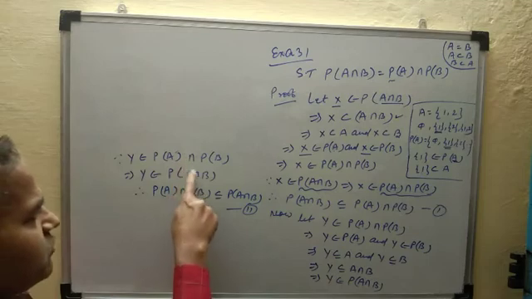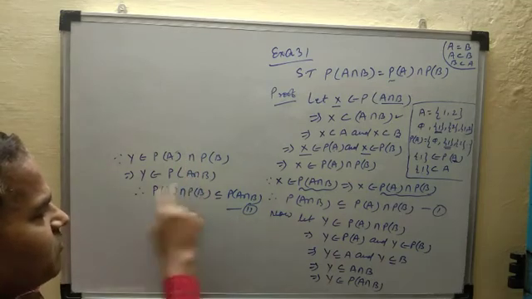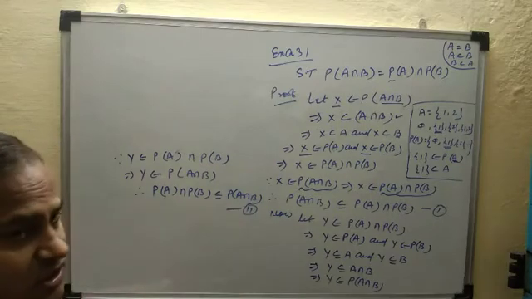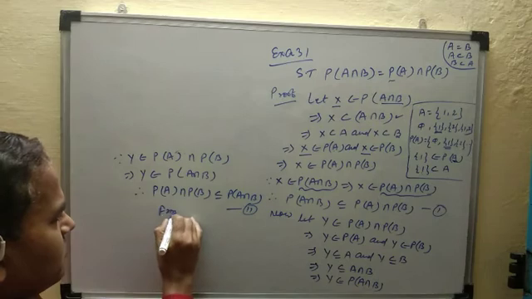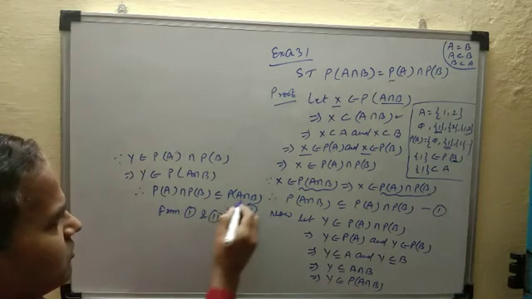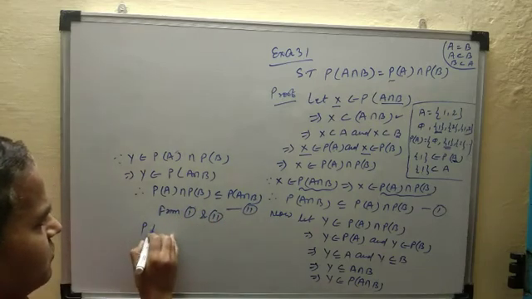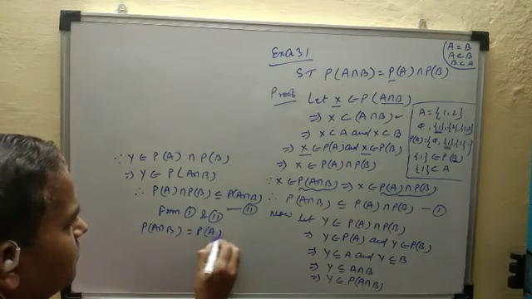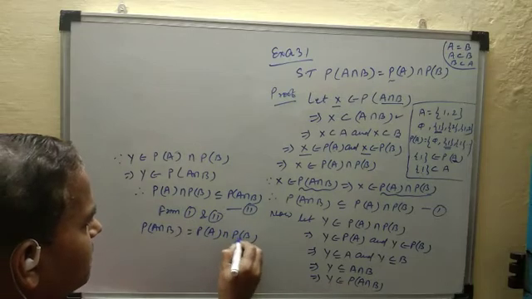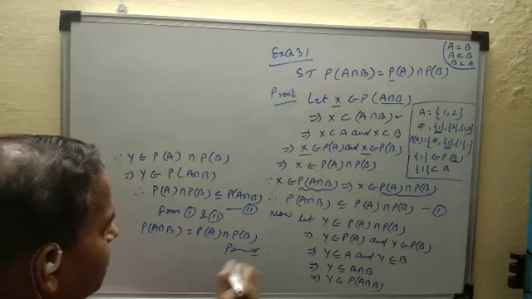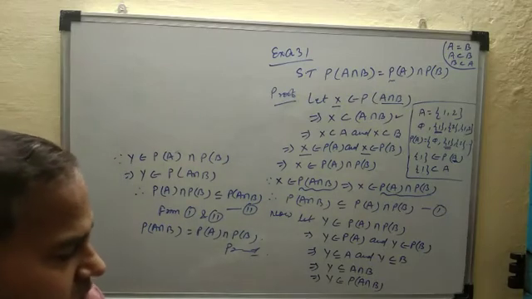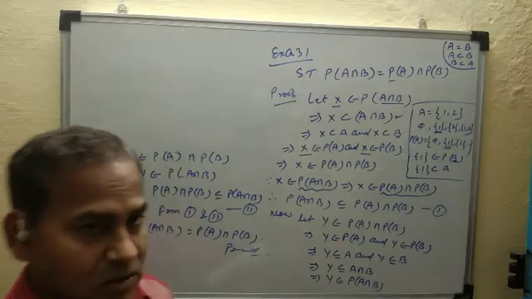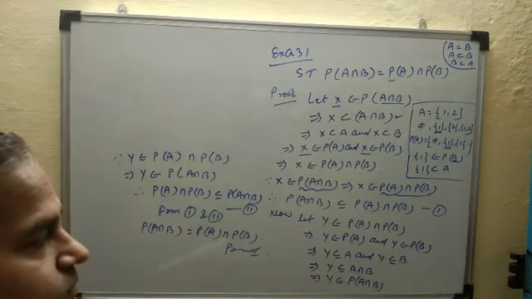आप चूँकि इसमें एलिमेंट सपोज किए उसमें बिलोंग कर गया, so that is the subset of P of A intersection B. From 1 and 2 both are subset to each other, so P of A intersection B is equal to P of A intersection P of B, proved. So example 31 completed. Now example 32.